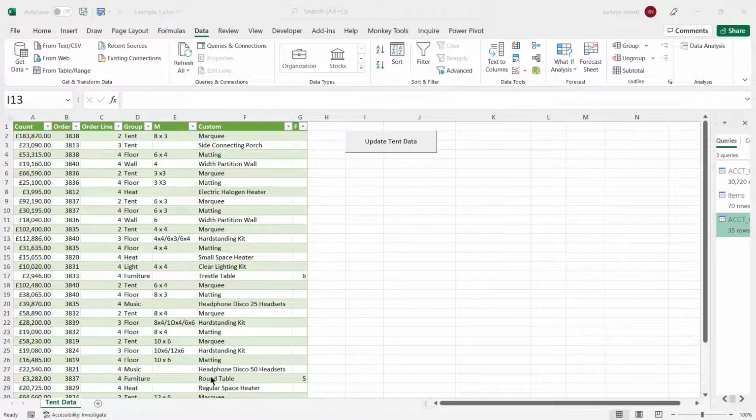You're sitting there getting on with your work thinking, half an hour till lunch, and then your boss comes over. "Dave's on holiday." "Yep, he is." "Well, he's created a query and it extracts data from our tent database and creates this little table. Great. So could you just quickly, before you go to lunch, have a look and see if it includes the delivery charge?" "Yeah, that sounds okay. I mean, it's a nice table. Got a little button and everything, I'm sure. Dave's made a great job of it. Yeah, sure."